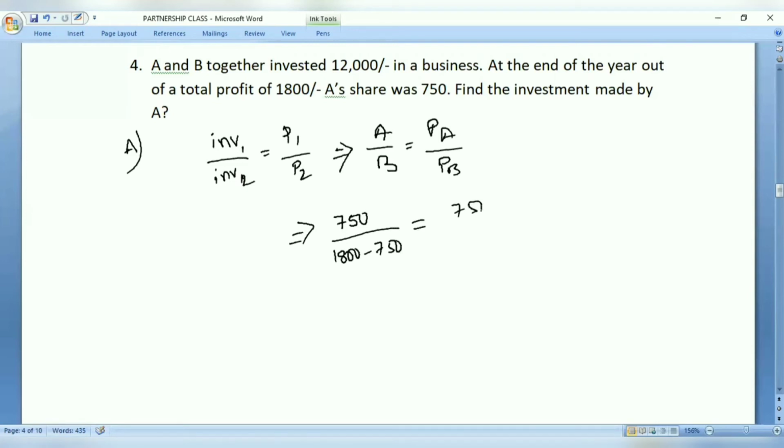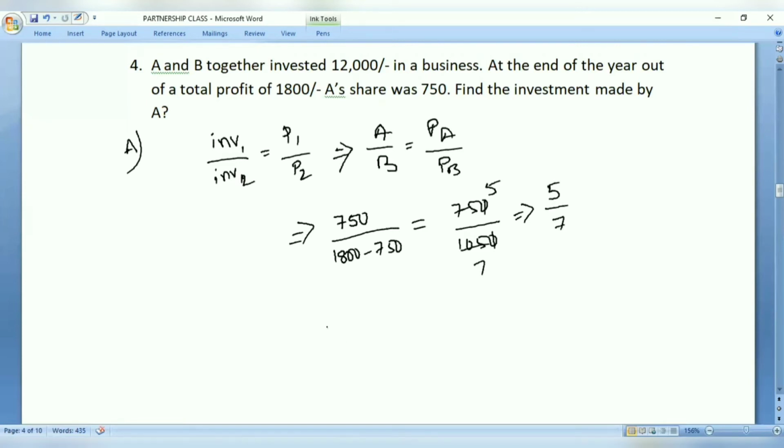So this is 750 divided by 1800 minus 750, that means 1050. Okay, so the zeros cancel. 75 means 15 table. If you look at it, 15 fives are 75, 15 sevens are 105. So the ratio is 5 by 7.